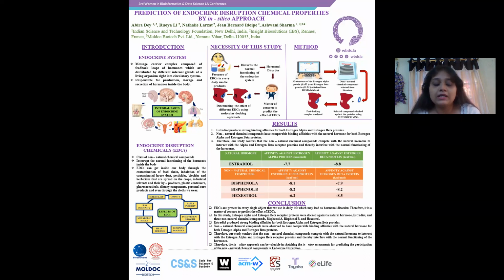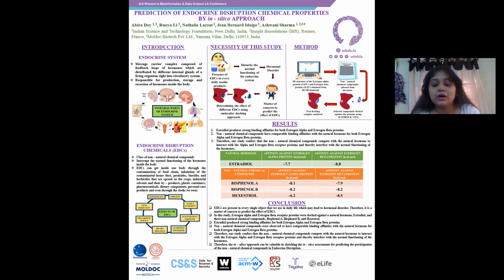The title of my work is Prediction of Endocrine Disruption Chemical Properties by In Silico Approach. So what is the endocrine system? The endocrine system is a message carrier complex composed of feedback loops of hormones, which are distributed by different internal glands of a living organism right into the circulatory system. It is responsible for production, storage, and secretion of hormones inside the body.